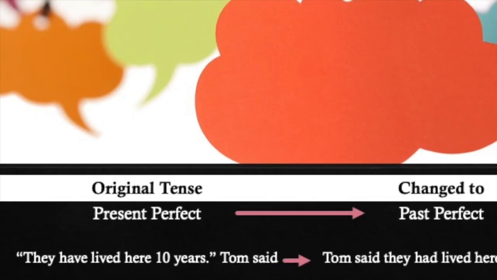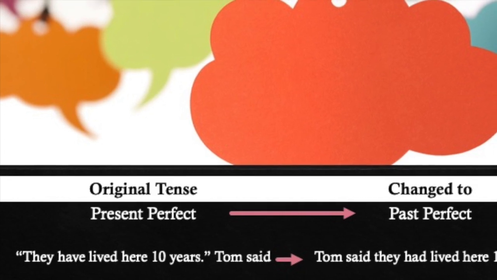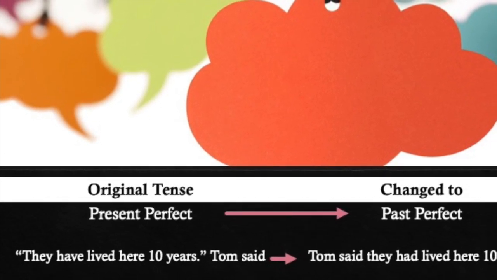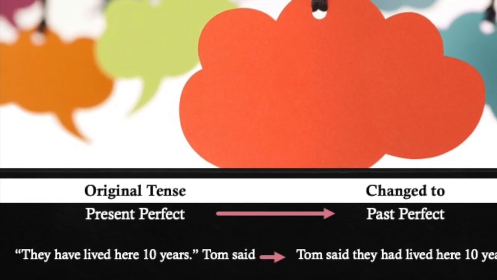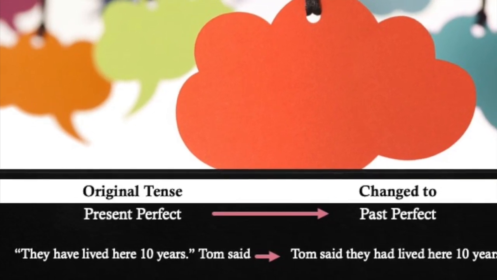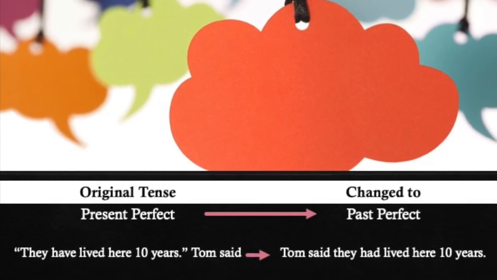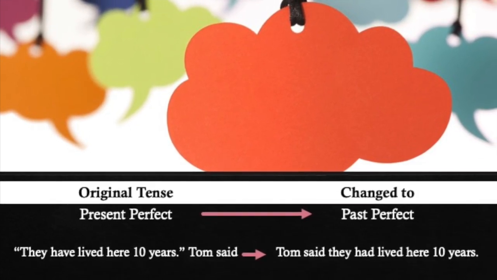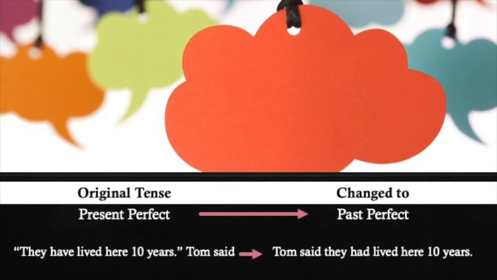If we have the verb in the present perfect tense in the reported speech, we change it to the past perfect in the indirect speech. For example, direct speech: "They have lived here 10 years," Tom said. Indirect speech: Tom said they had lived here 10 years. The verb have lived is in the present perfect tense. It changes to had lived, the past perfect tense.